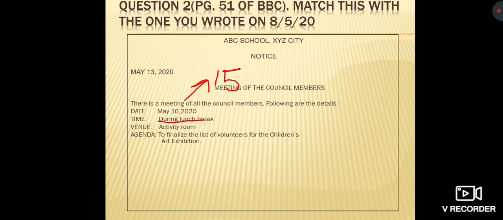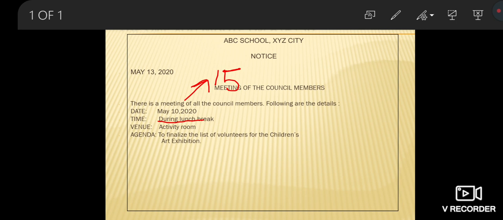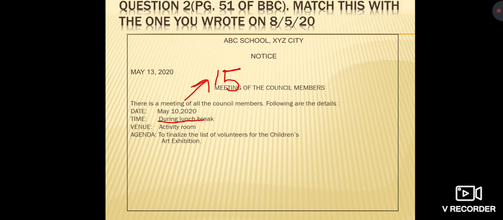Next, leave a line. And mention attendance is compulsory. Please write this attendance is compulsory in cursive strokes. Even the rest of the notice will be in cursive strokes except the words date, time, venue and agenda. With this, where you have written children's art exhibition, the first letter of these three words will be capital.